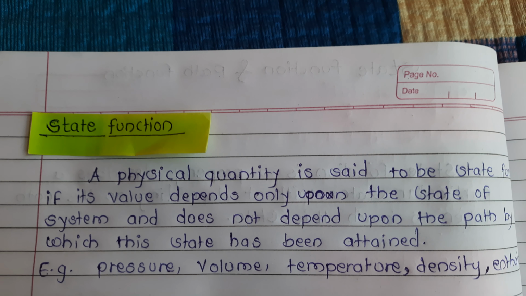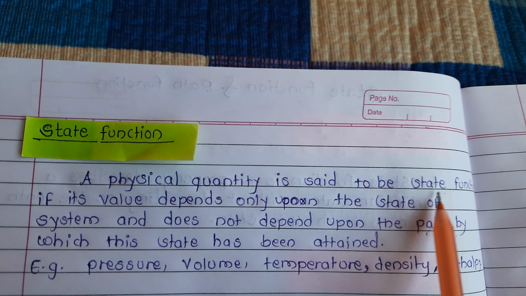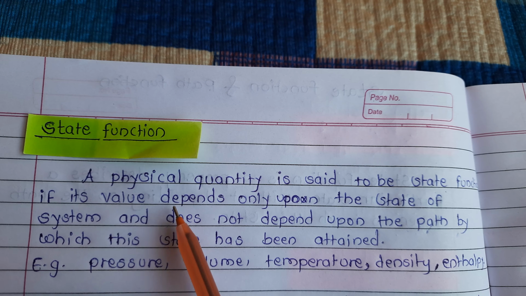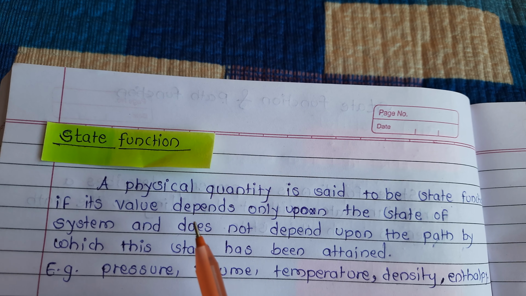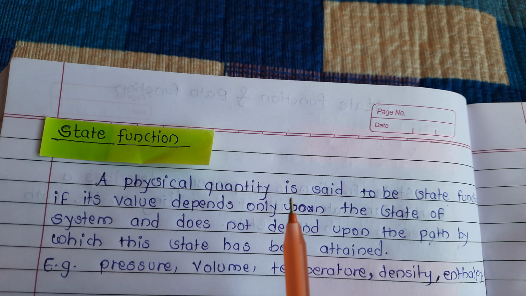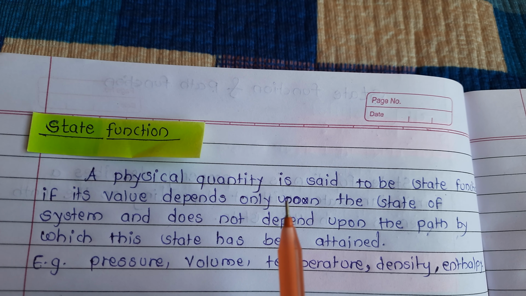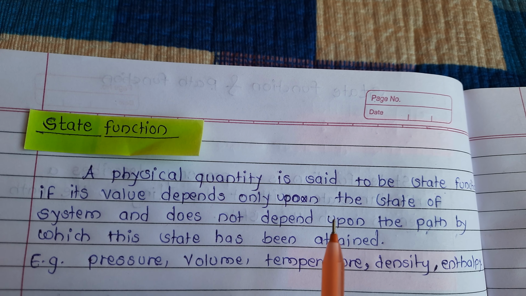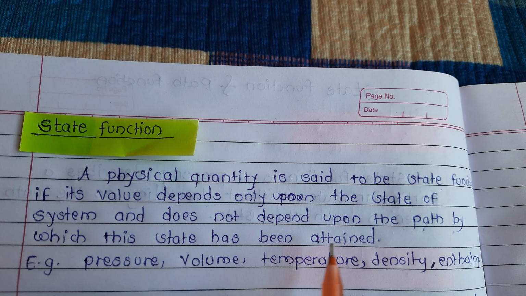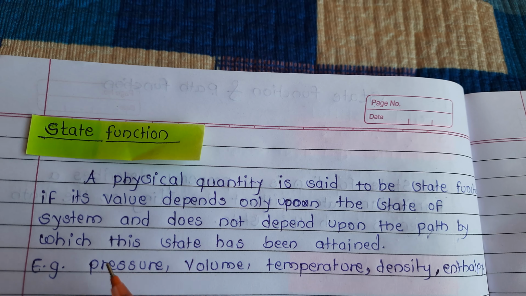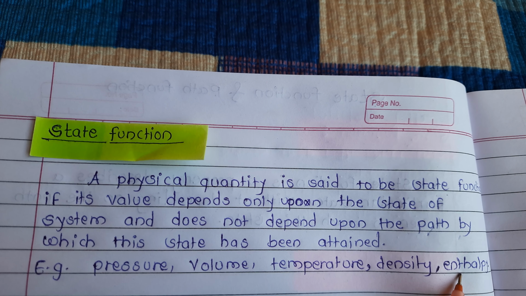Now see more details of a state function. A physical quantity is said to be a state function if its value depends only upon the state of a system. State is an instantaneous condition of a system or substance and does not depend upon the path by which this state has been attained. For example, pressure, volume, temperature, density, enthalpy, etc.